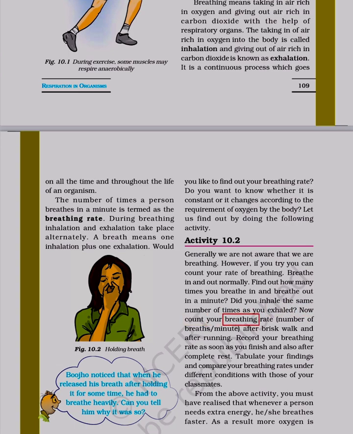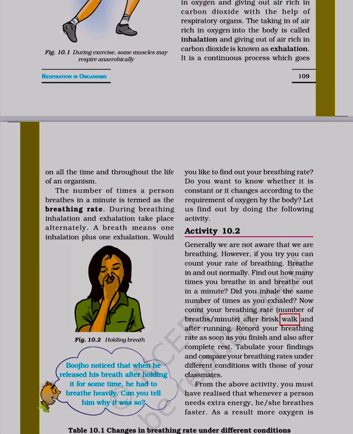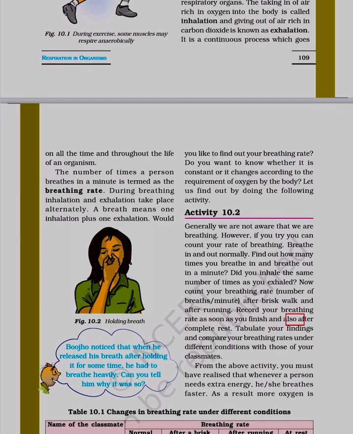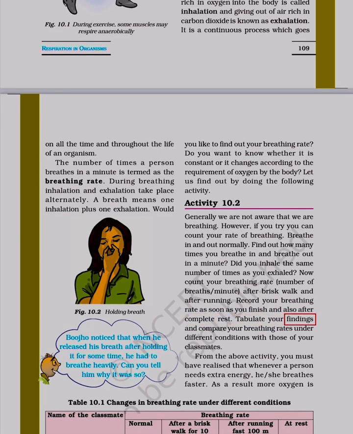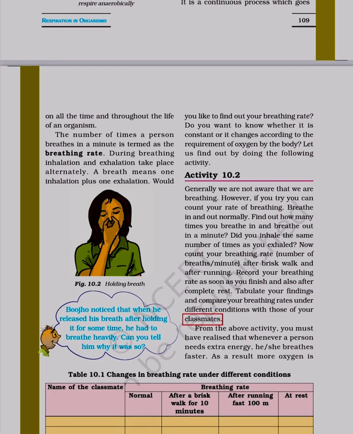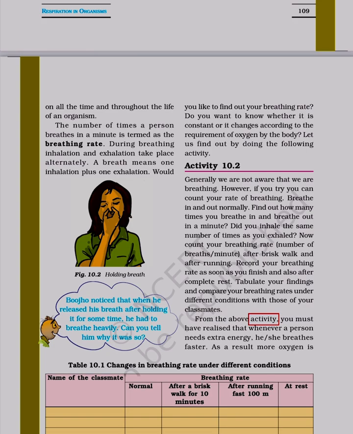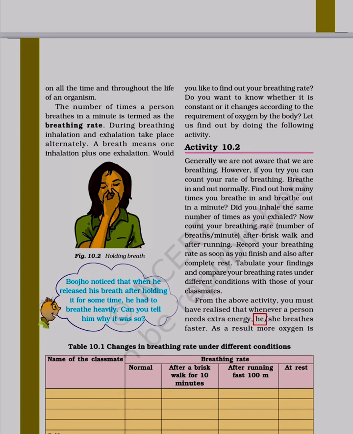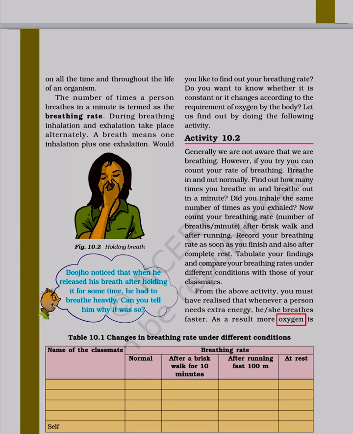Did you inhale the same number of times as you exhaled? Now count your breathing rate, number of breaths per minute, after a brisk walk and after running. Record your breathing rate as soon as you finish and also after complete rest. Tabulate your findings and compare your breathing rates under different conditions with those of your classmates. From the above activity, you must have realized that whenever a person needs extra energy, he/she breathes faster. As a result, more oxygen is